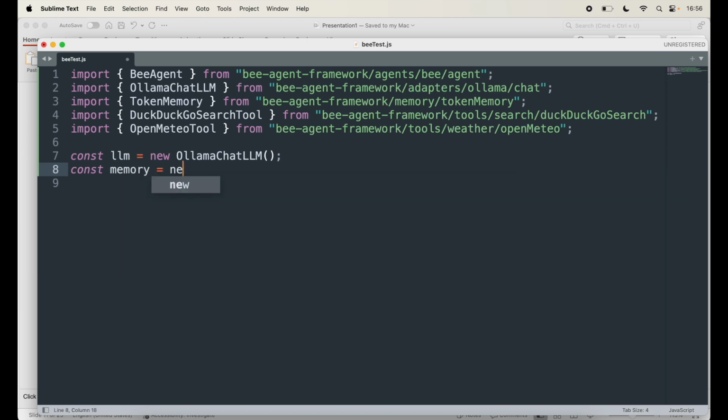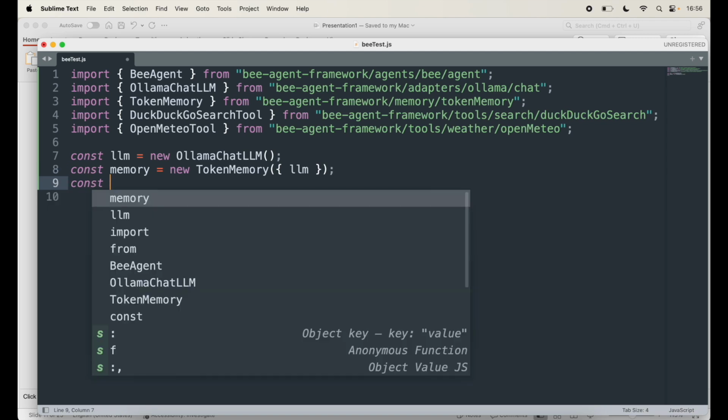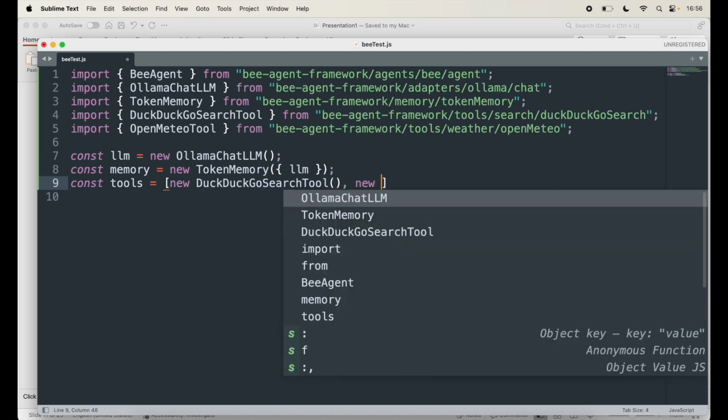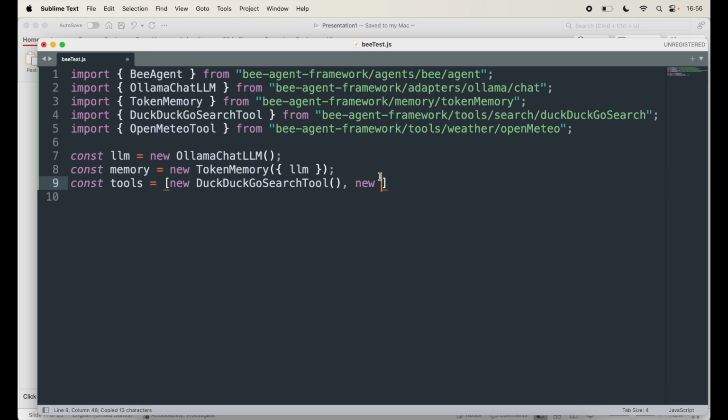For memory, I'm going to say new TokenMemory, and this needs my LLM, so I'm going to pass the llm as the parameter inside. Next, I need my tools, which are the DuckDuckGo search and OpenMeteo. So I'm going to say new DuckDuckGoSearchTool and new OpenMeteoTool. So that's that.